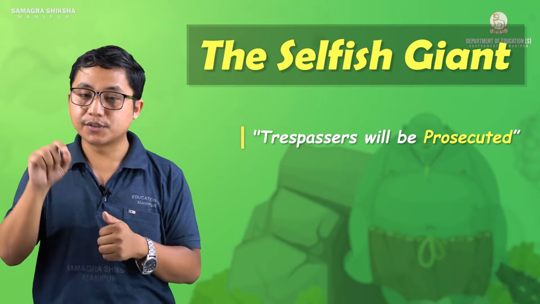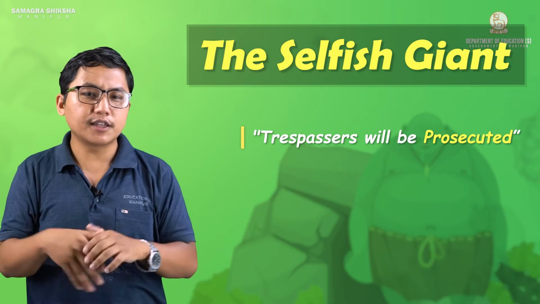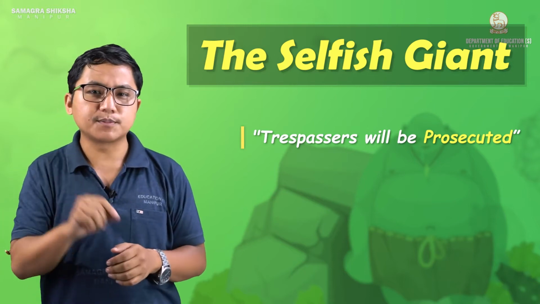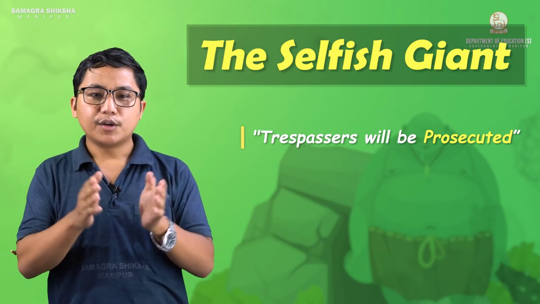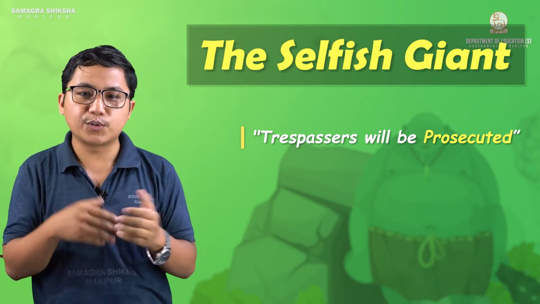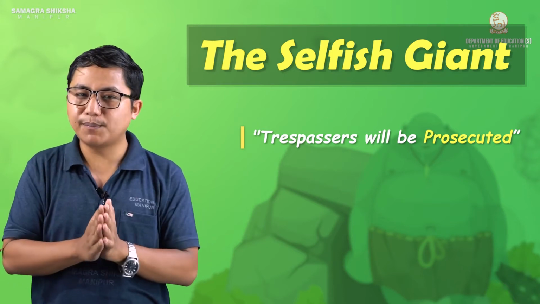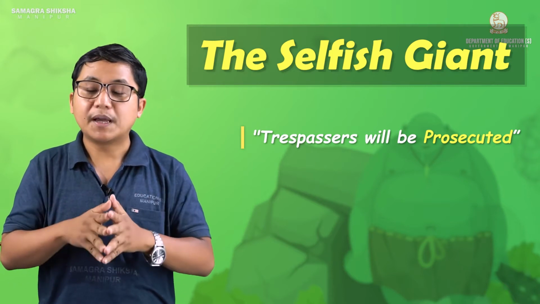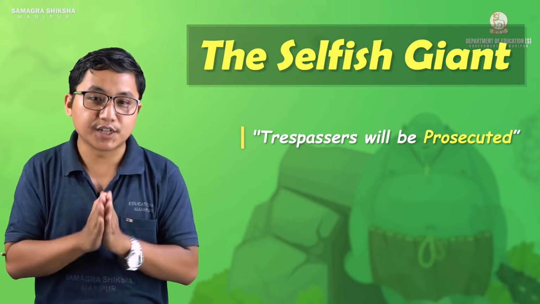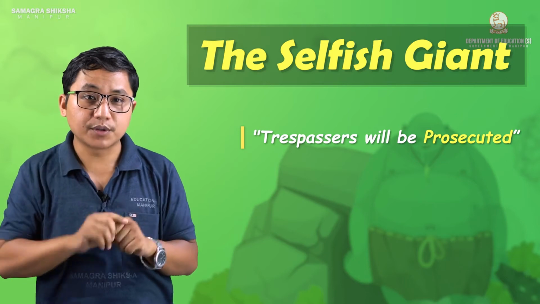Here the children were not taking permission from the giant and they entered the garden and were playing there. So here trespassers means the children. Prosecuted means taking to court, doing some trial legally and punishing the wrongdoer. But here it simply means the trespassers will be punished, by the giant. So he put up a notice board saying trespassers will be prosecuted.